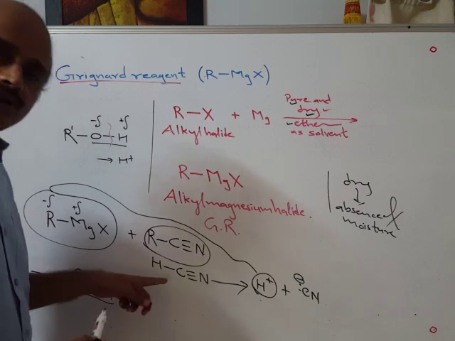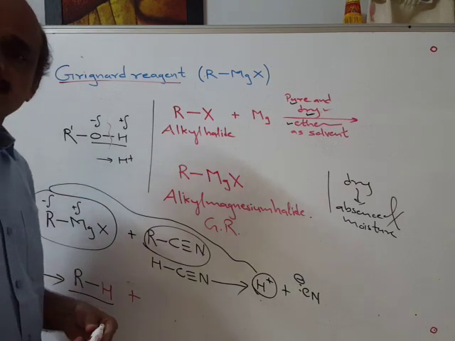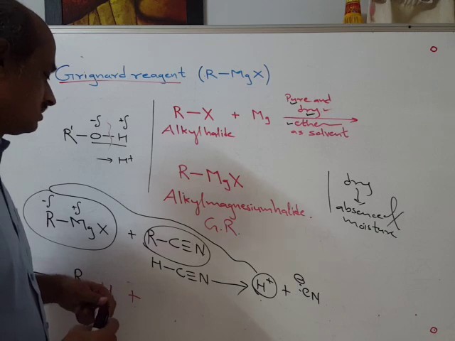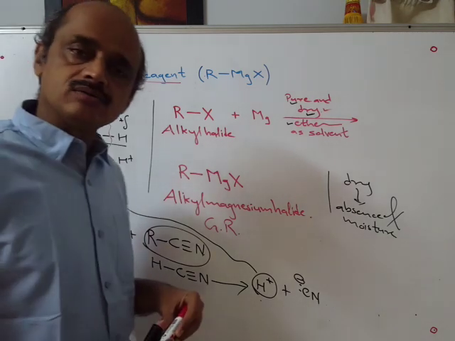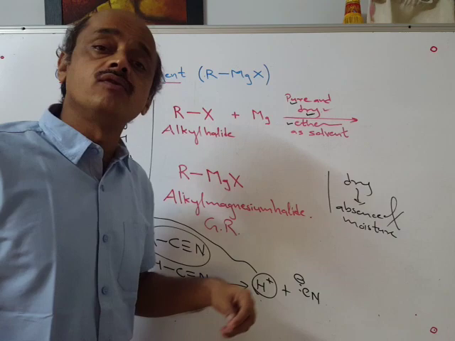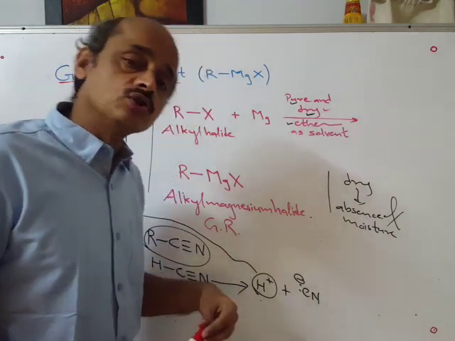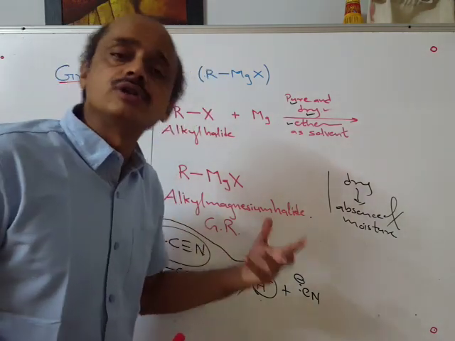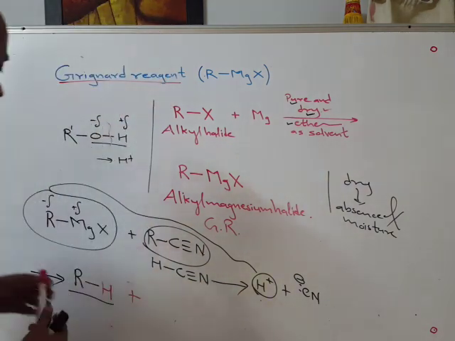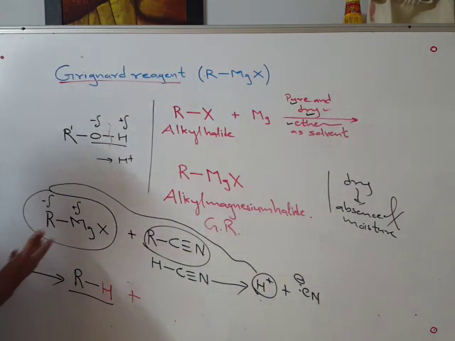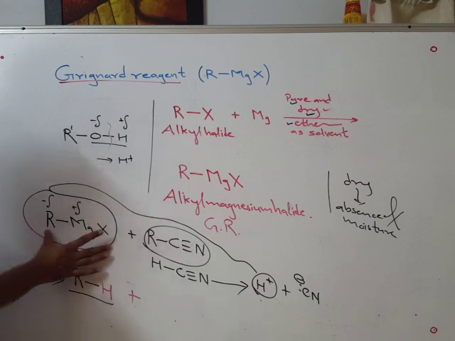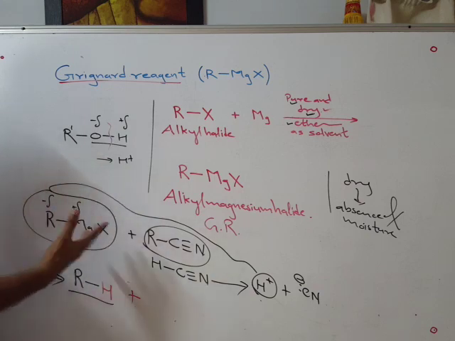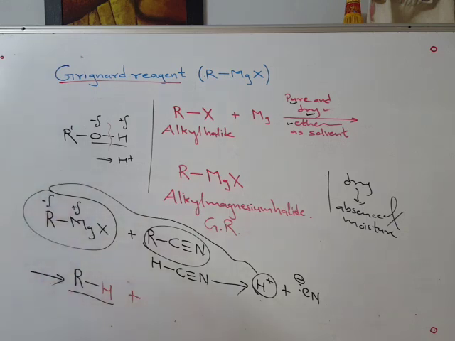So HCl, alcohol, water, all these are reactants or compounds which make hydrogen available in the form of H plus ions during the reaction. So we call them compounds containing active hydrogen atom. And if compounds containing active hydrogen atom are present, Grignard reagent decomposes to give alkane, and therefore the desired reaction will not take place. So this is how we have to study in detail, and therefore the conditions.